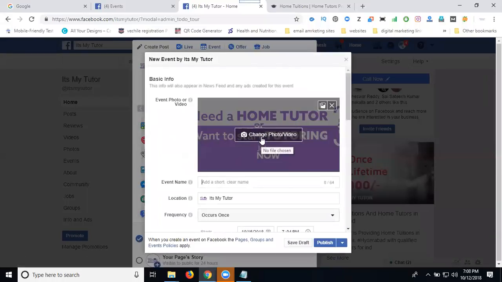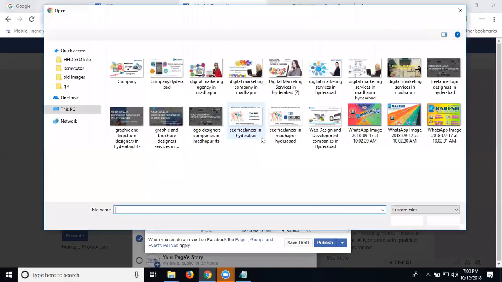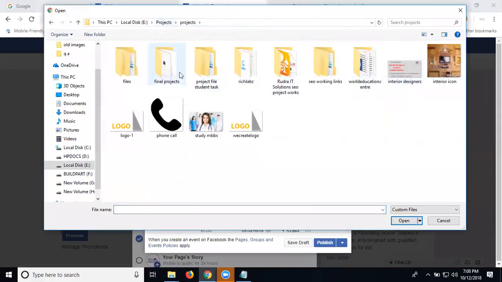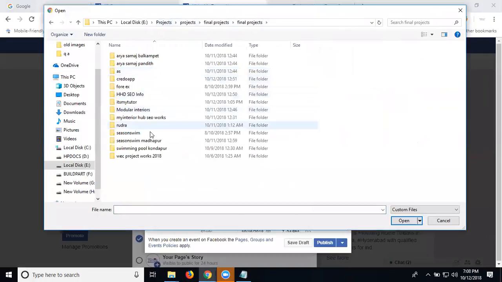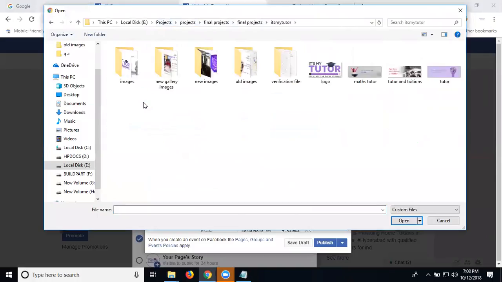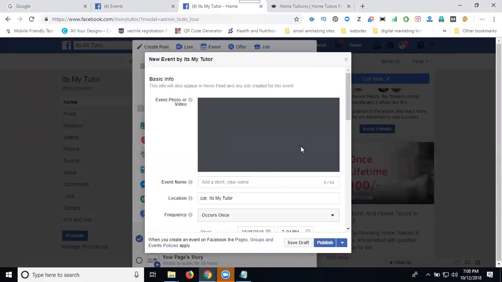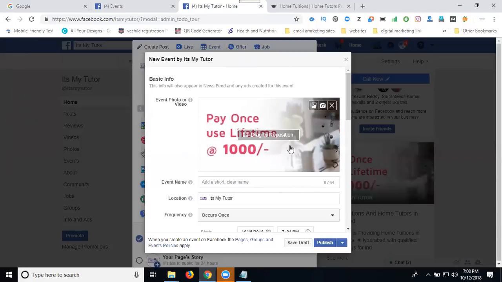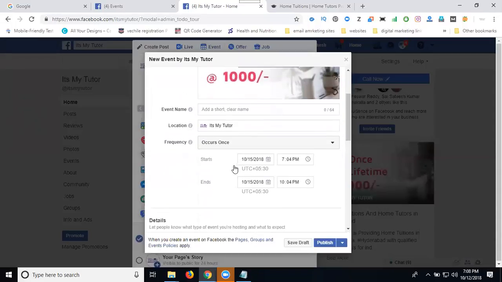For my event, first add your image. Using where? Desktop. Select it. Go to the specific folder. Select it. Done. Here, event name. So I'm writing the event name. Writing later here. Location. Display tutorial is common.